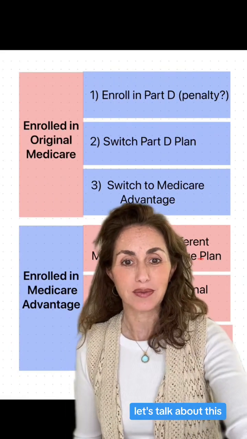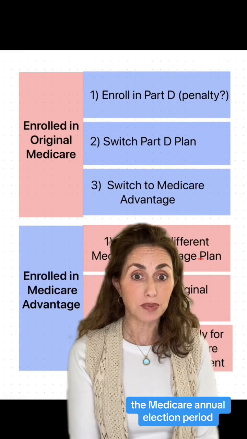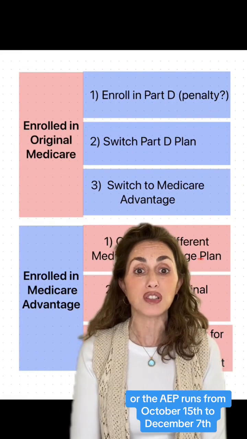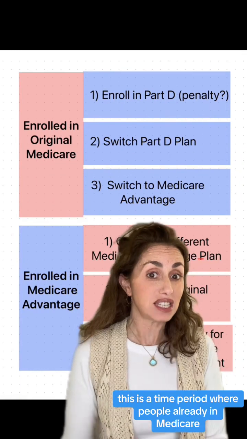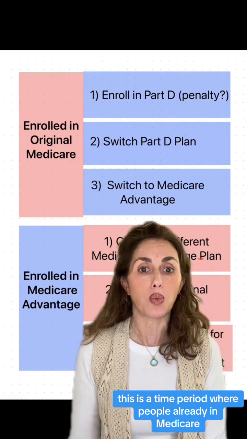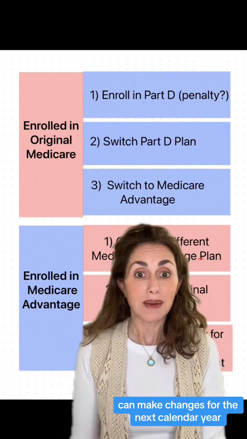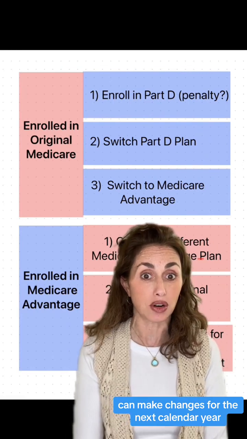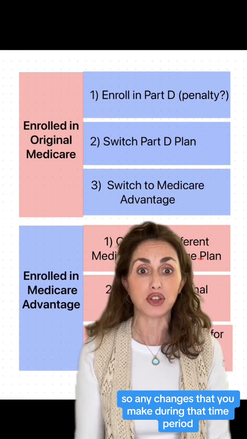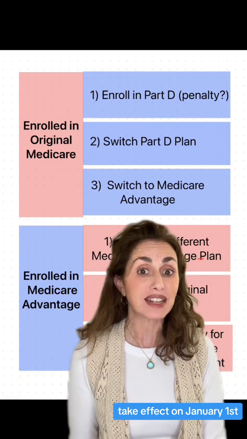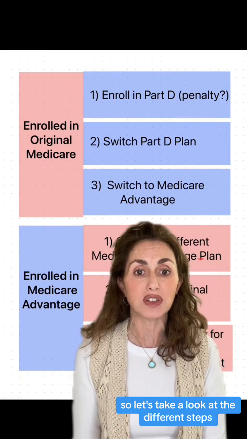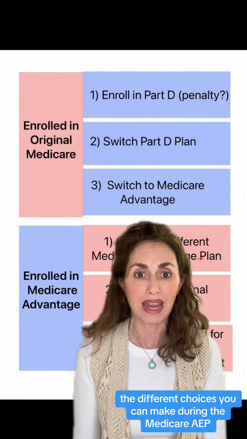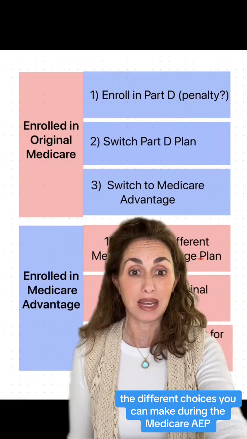Let's talk about this. The Medicare annual election period, or the AEP, runs from October 15th to December 7th. This is a time period where people already in Medicare can make changes for the next calendar year. So any changes that you make during that time period take effect on January 1st. So let's take a look at the different steps, the different choices you can make during the Medicare AEP.